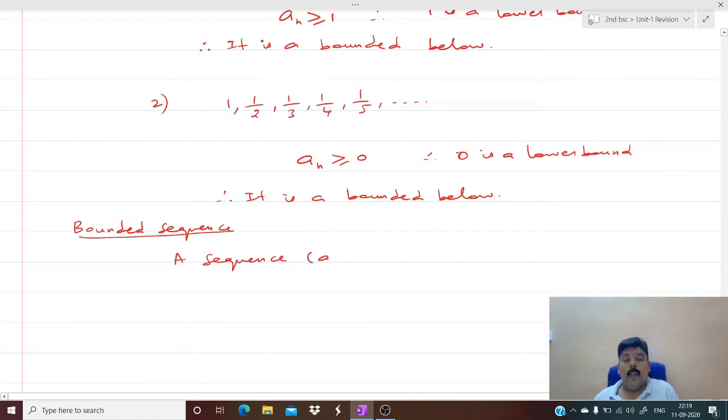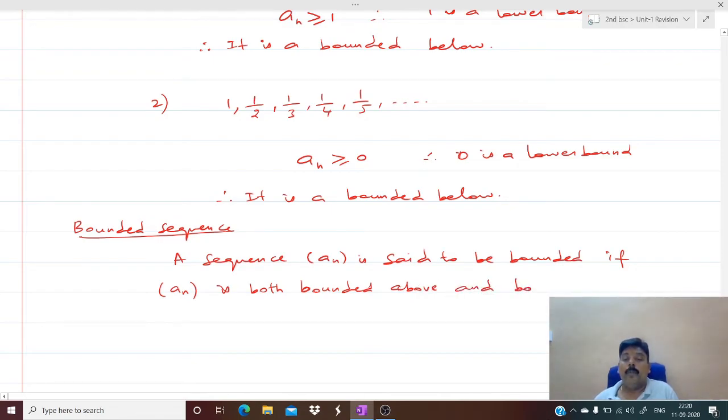A sequence a_n is said to be bounded if a_n is both bounded above and bounded below. So if it is both bounded above and bounded below, then we can call it a bounded sequence.